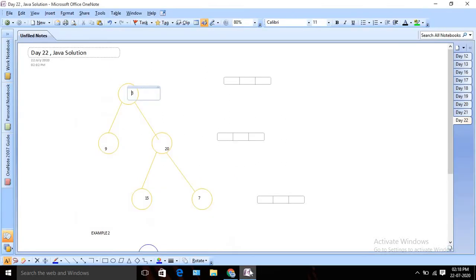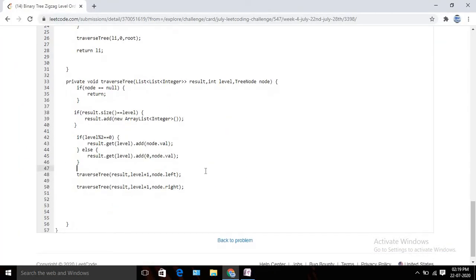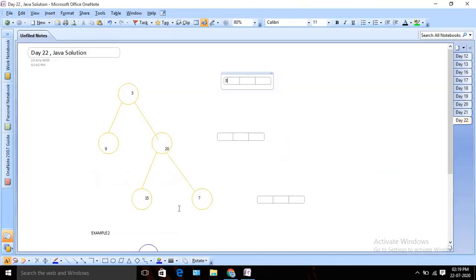So suppose I am starting from here, right? For each label I am going to keep one separate array list. So from the start, if my label is 0, that means it's even, because 0 % 2 is 0, the remainder is 0. So I am going to directly put the value here. After that I am going to call it for the left portion. At first I am going to traverse the left child, then I am going to traverse the right section. In this case it will come here, 9, and I am going to initialize another new array list for that label.